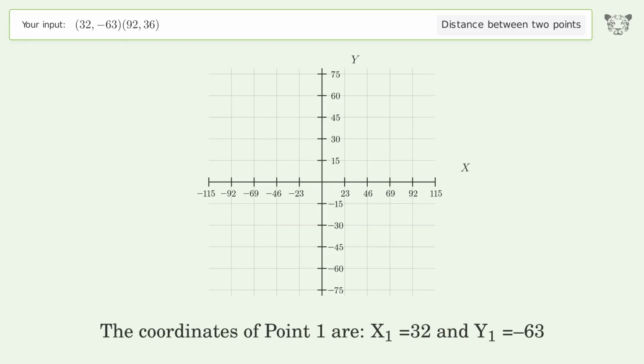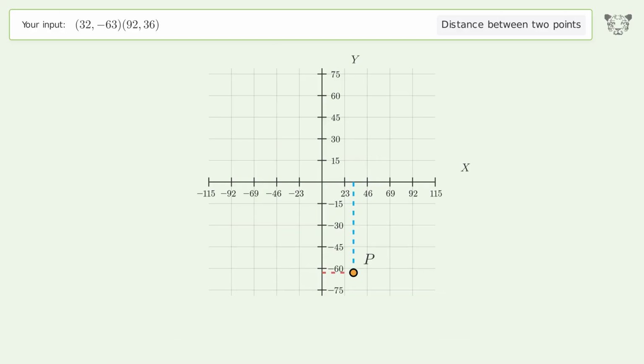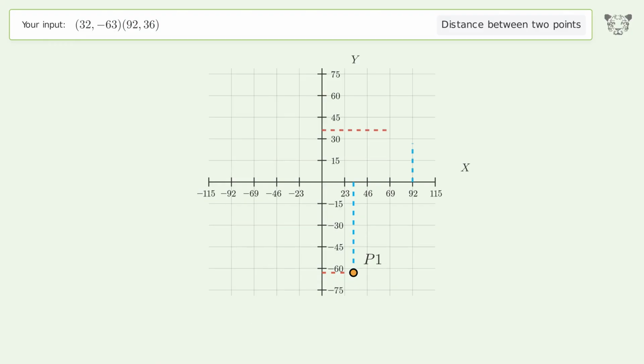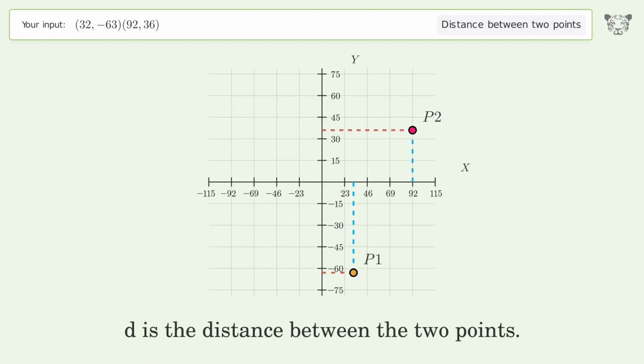The coordinates of point 1 are x1 equals 32 and y1 equals negative 63. The coordinates of point 2 are x2 equals 92 and y2 equals 36. D is the distance between the 2 points.